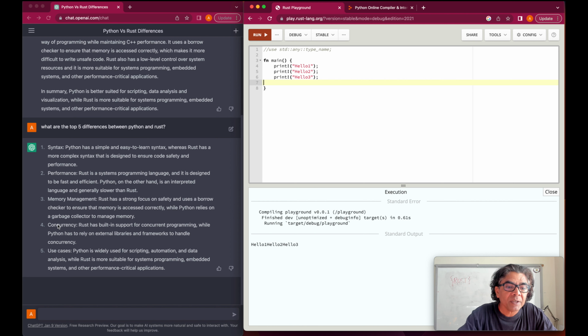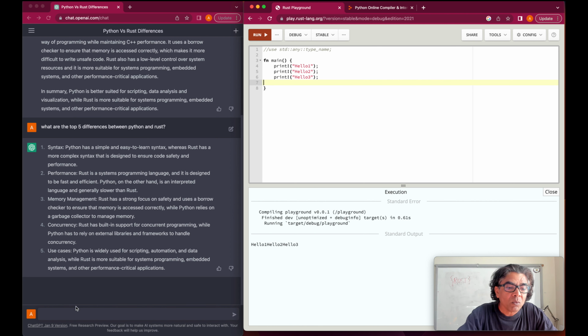Third, concurrency, there is built-in support for concurrent programming. Okay, versus Python, where we have to use third-party libraries to handle concurrent code. And finally, the use cases we have already learned.